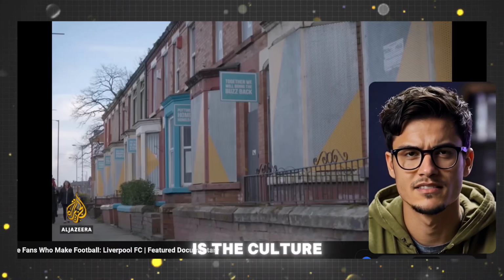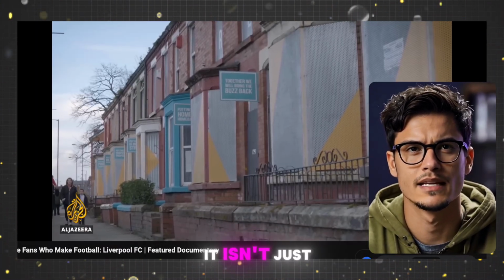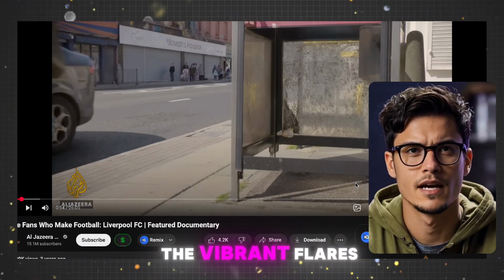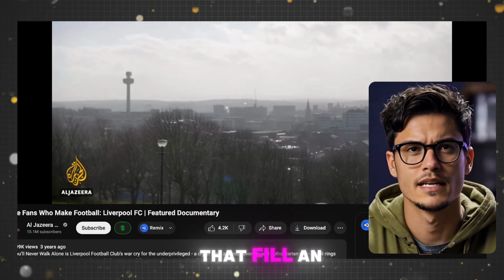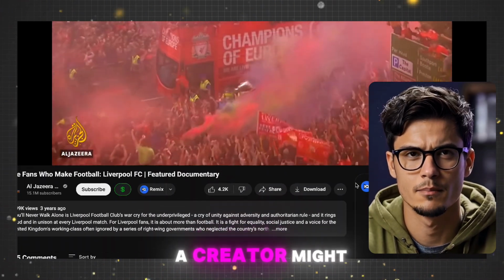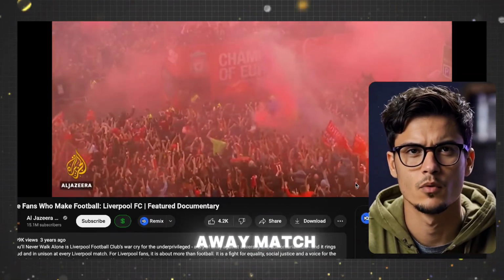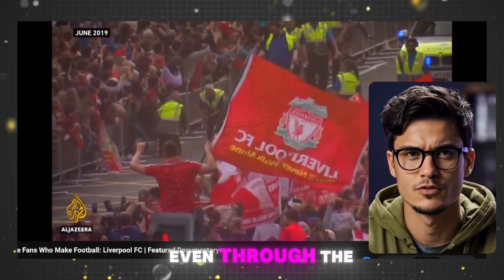Football culture and fan stories. The final element is the culture and stories from the stands. It isn't just about players on the field. It's also about the devoted chants, the vibrant flares, or the massive banners that fill an entire section of the stadium. A creator might feature fans who traveled thousands of miles to cheer their team in an away match, or fans who stuck by their club even through the worst times.